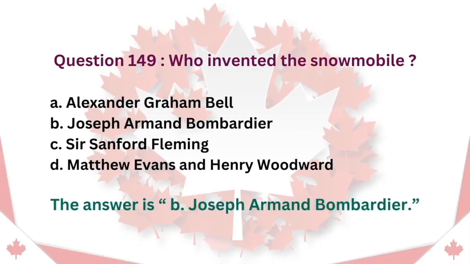Question 149. Who invented the snowmobile? A, Alexander Graham Bell. B, Joseph Armand Bombardier. C, Sir Sanford Fleming. D, Matthew Evans and Henry Woodward. The answer is B, Joseph Armand Bombardier.